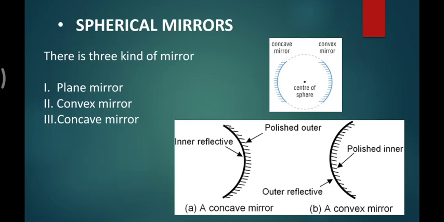If the reflecting side is inwardly curved, as you can see in diagram number two, it is named a concave mirror. If the reflecting surface bulges outward, which means it is outwardly curved, it is a convex mirror. So these are the three types of mirror: plane mirror, convex mirror, and concave mirror.